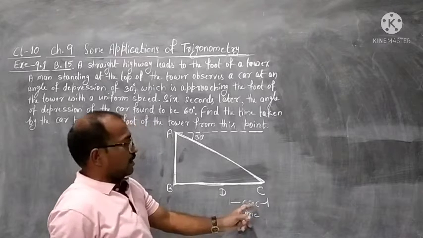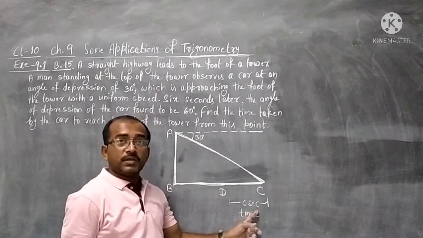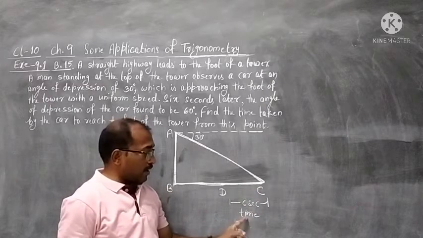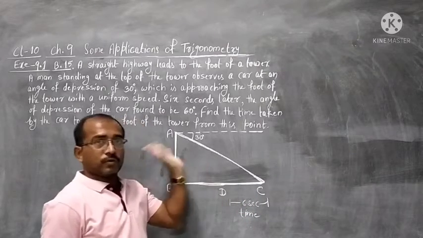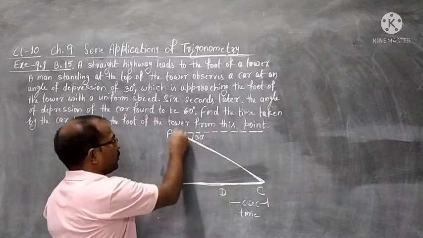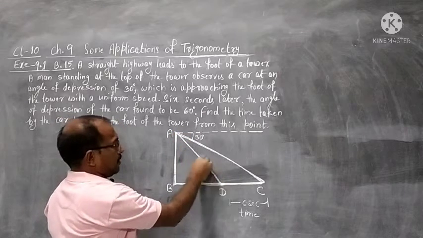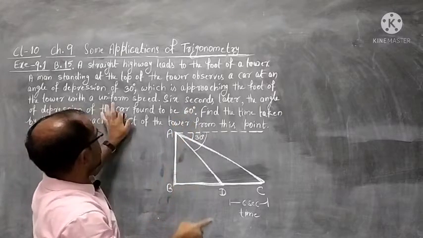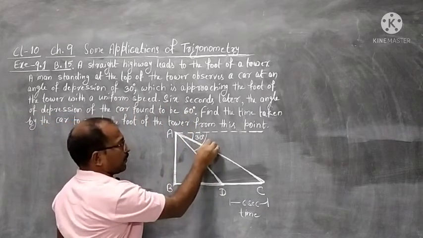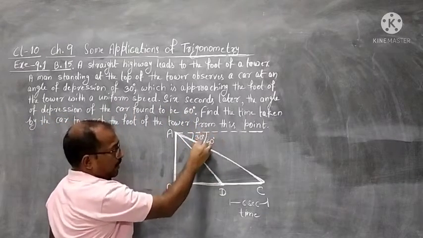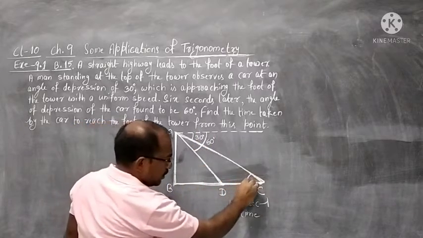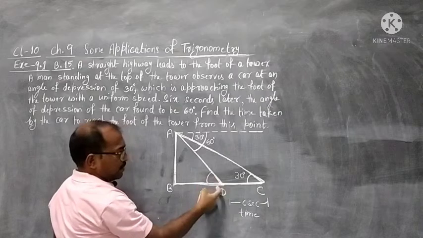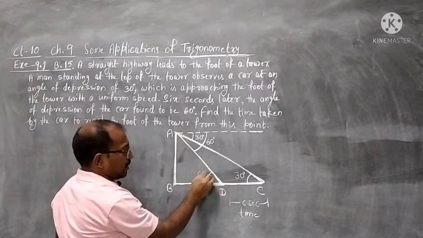Here children make a mistake. They consider it like 6 meters, 6 centimeters, 6 kilometers. So I have written here: time, keep in mind. You can also see it in the question. After 6 seconds you looked at the car again, and the angle of depression of the car was found to be 60 degrees. From here only the angle will be formed. Alternate angles are equal, 30 degrees. Now the present position of the car is at 60 degrees angle of depression.